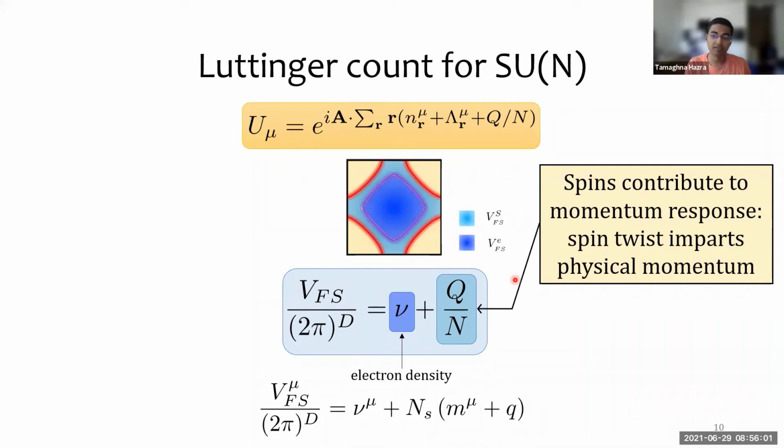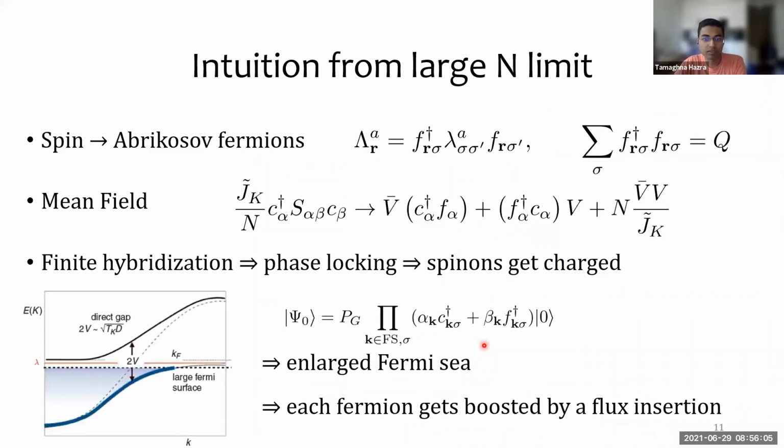And since our result holds exactly for arbitrary n, it also holds in the large n limit, where we can explicitly see the flux insertion acting on the mean field ground state, which becomes exact in this limit. Now we can always represent the spin by fermions with a local constraint on the local fermion occupation. Finite mean field results in hybridization of the C fermions, the electrons, with the F fermions, the spinons.